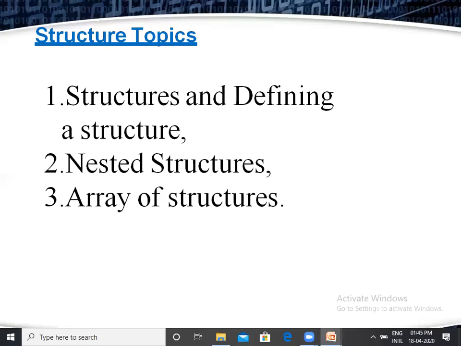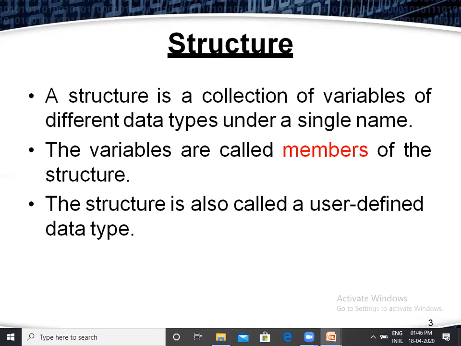The structure contains three concepts: structures and defining a structure. After that we will discuss nested structure. We already know what is a nested loop, what is a nested if statement; like that, structures can also be nested here. Third concept is array of structure. You know already about arrays. Now we can mix arrays and structures. That is a different concept. Now let us verify the first concept, that is a structure.